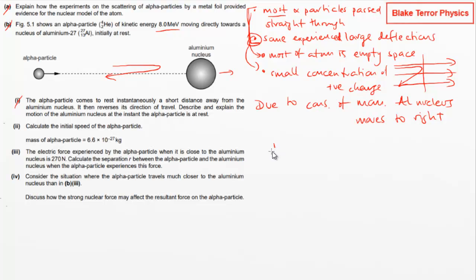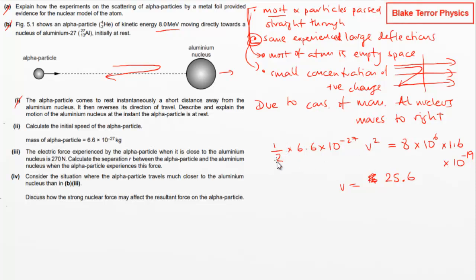So we've got half the mass of the alpha particle, 6.6 times 10 to the minus 27, times v squared, is equal to 8 times 10 to the 6 times 1.6 times 10 to the minus 19. So we just need to solve all of this for v. So v is going to be equal to, what are all of our numbers here? We've got 16 multiplied by 1.6. So let's just make that 25.6 then.